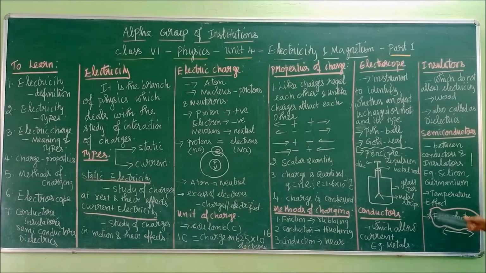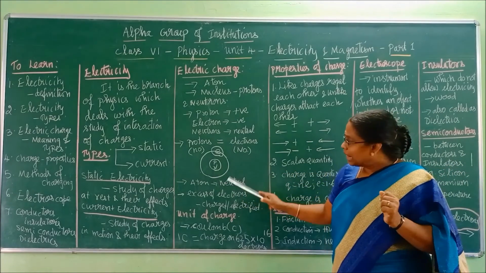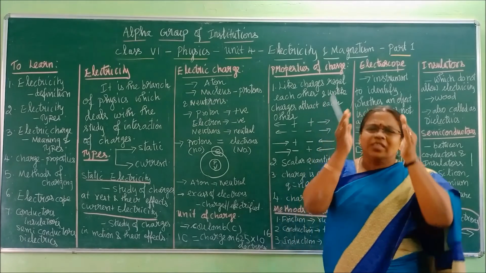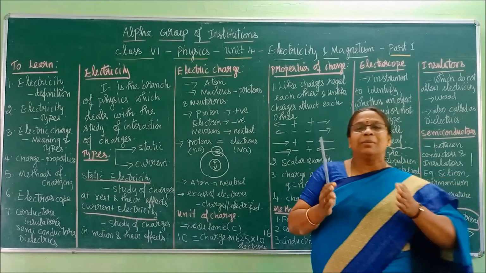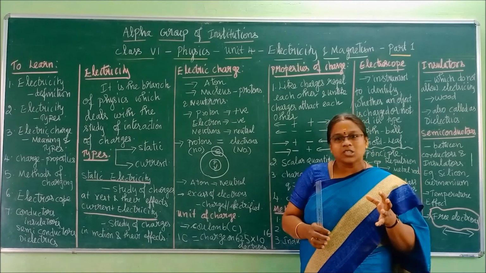Now, what makes substances get separated as conductors, insulators and semiconductors? It is due to the availability of electrons. What type of electrons? Free electrons. I will tell you what it is. Here, the nucleus is there and electrons are revolving. Every substance will have a certain number of electrons only.